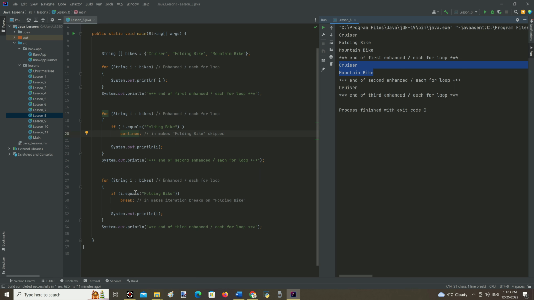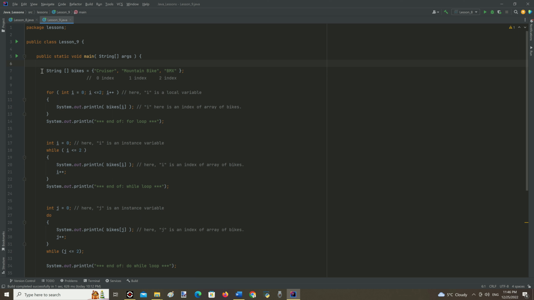And the last word used inside loops is named break. It is used just to terminate the loop when the condition above the keyword break is true. So when the value folding bike is met through loop iteration, it stops looping, and the loop will be terminated, including the value that needs to break. And here we can see that only the first value of the array is printed as the result of this loop.